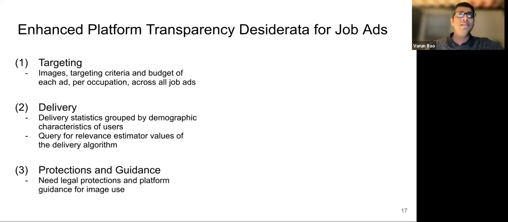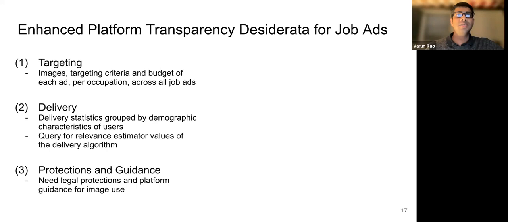Our findings imply the need for enhanced transparency for both the targeting and delivery phases and legal protections to ensure non-discrimination. Specifically, for enhanced transparency during targeting, at the minimum, the ad library must enable features to download ad creative images and targeting criteria, including the ad budget of each ad and per occupation across all job ads.